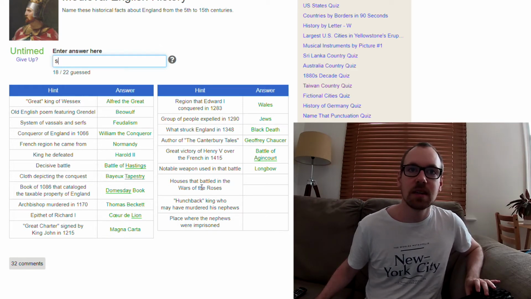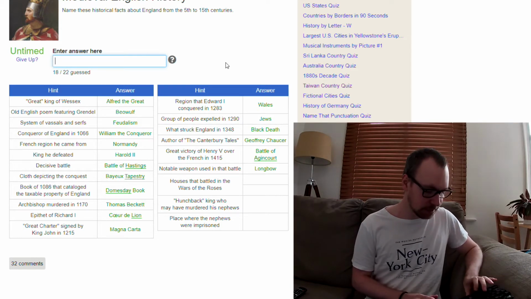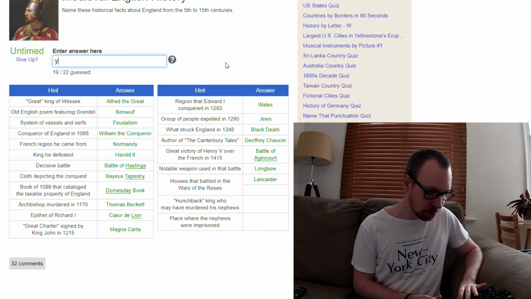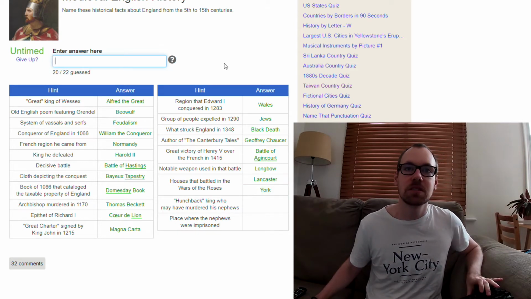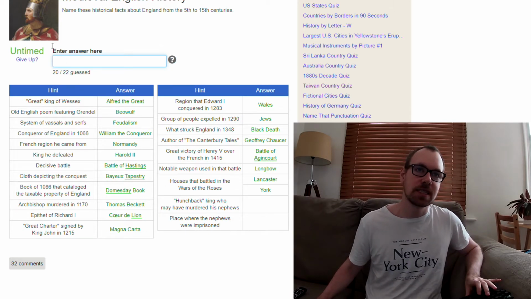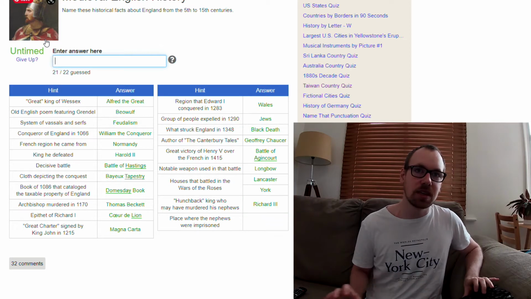Okay. House that was battled in the War of the Roses. That's House of Lancaster, which had the red rose, and the House of York, which was the white rose. Hunchback king who may have murdered his nephews. Okay, that's Richard. Right, Richard the Third. Yeah.